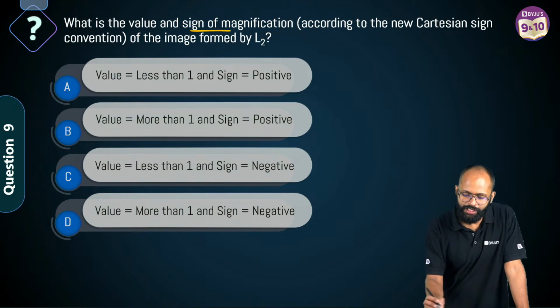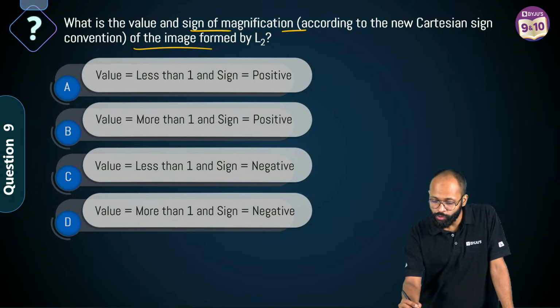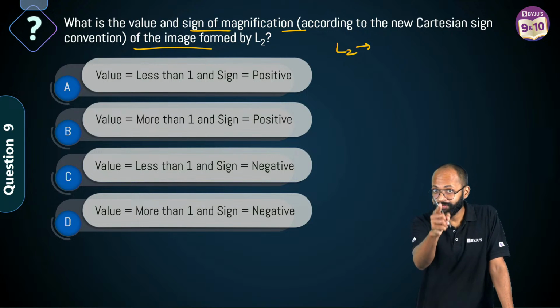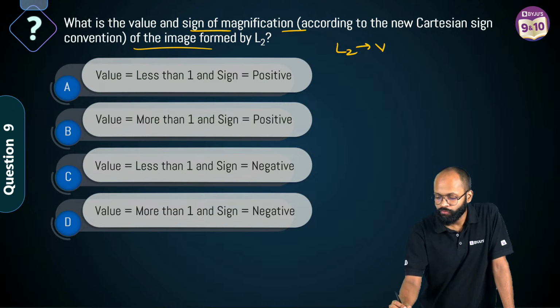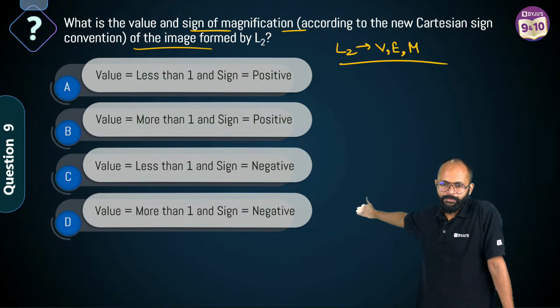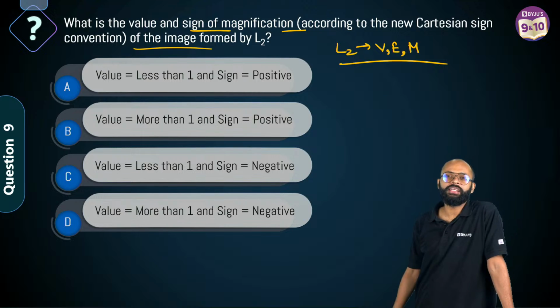What is the value and sign of magnification of the image formed by L2? L2 gives you what? The case study paragraph told you this. L2 gives you virtual, erect and magnified image. Four options. Tell me, come on. I'm telling you, when you see case-based questions, they will look scary. Please don't be scared. यार, डरना नहीं है. जो डर गया, वो घर गया. ठीक है?